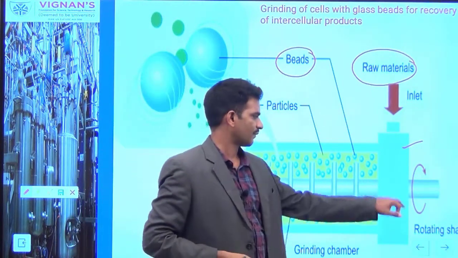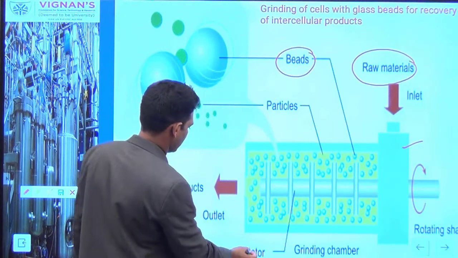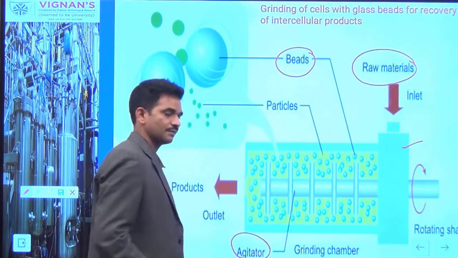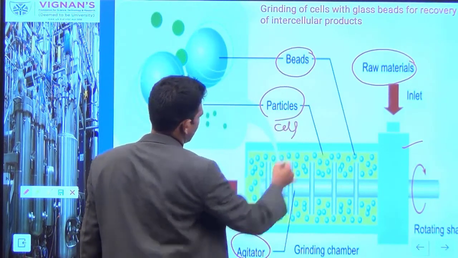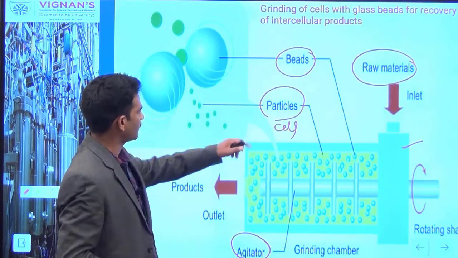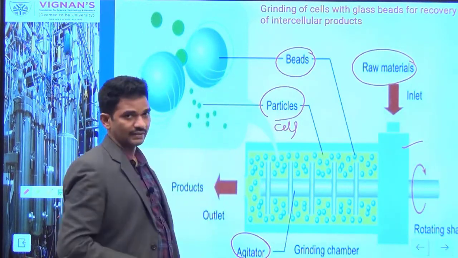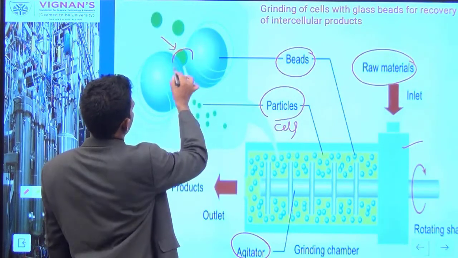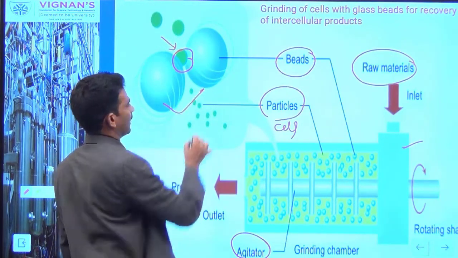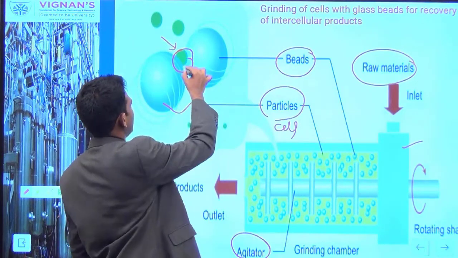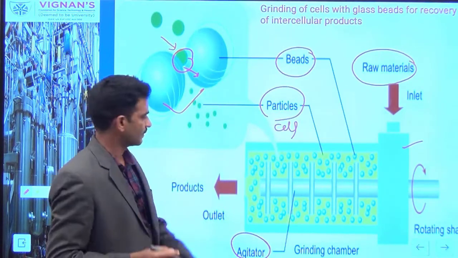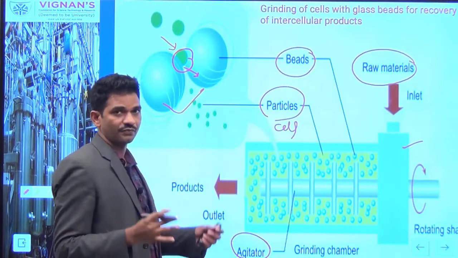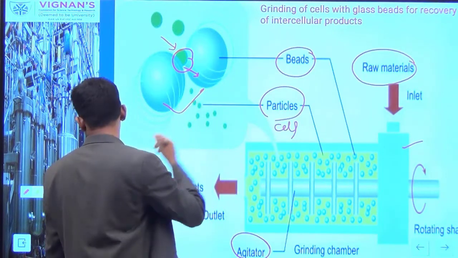Then you can apply power for rotating this motor, so there is an agitation process. The particles, which are nothing but cells, circulate along with the beads during rotation, and these beads generate force. Here you can see the particle and the beads. In between the beads, the cell is subjected to crushing. There is a rupturing process because of the force generated by this rotation.